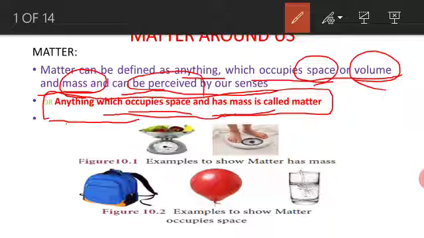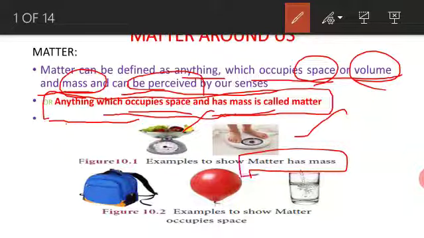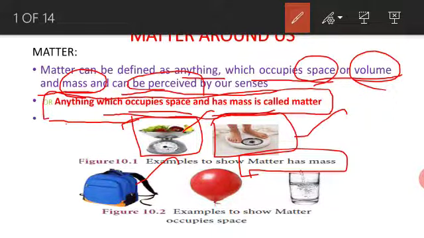This means if you take one chalk piece, it is also matter. It occupies some space. If you take any book, that is also matter, as the object occupies some space. For example, you see this weighing machine. Matter has mass, and the weighing machine also has some mass. Another example shows that matter occupies some space. The books occupy space inside the bag.